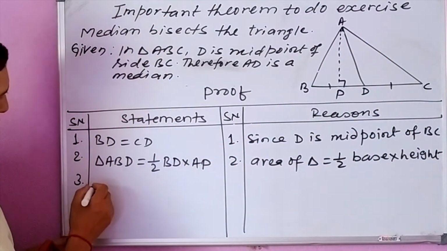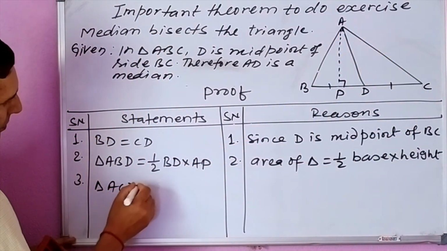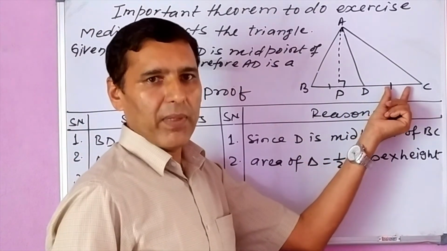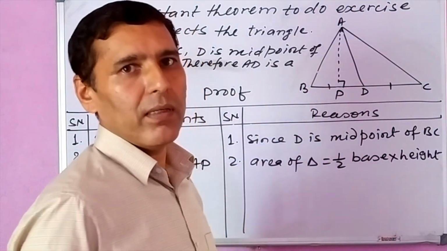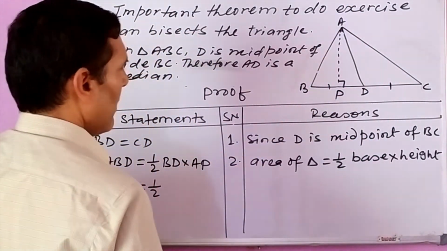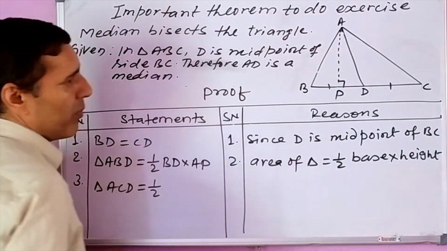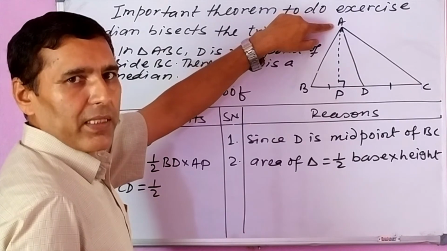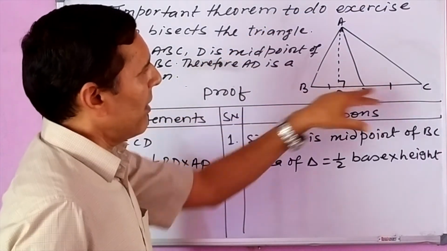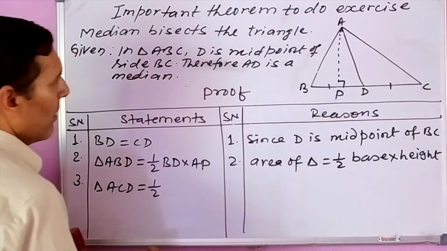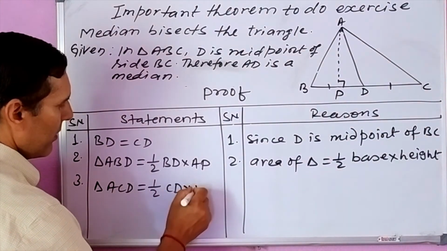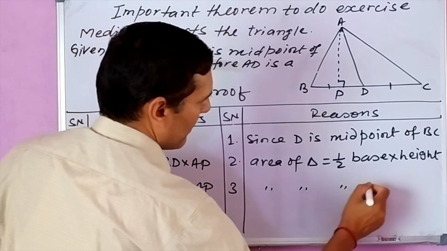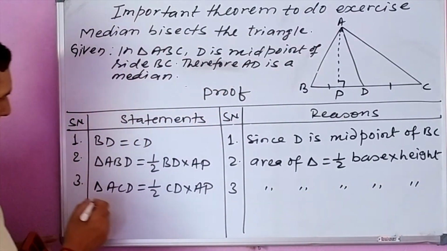Number 3. Similarly, area of triangle ACD is half, what is the base? CD is the base and AP is the height. We have the common height for both triangles here, because we have the common vertex of the triangles and the bases lie on the same straight line BC. Therefore, it is half CD into AP. Same reason: area of a triangle is equal to half base into height.